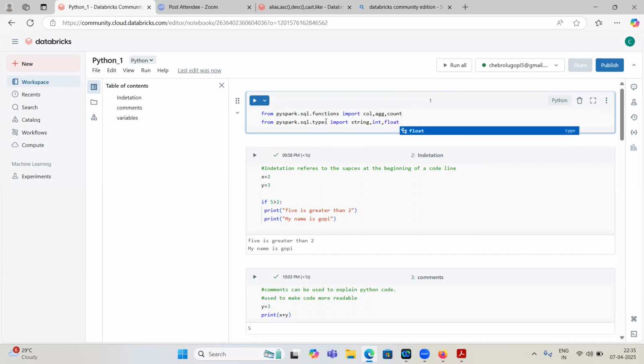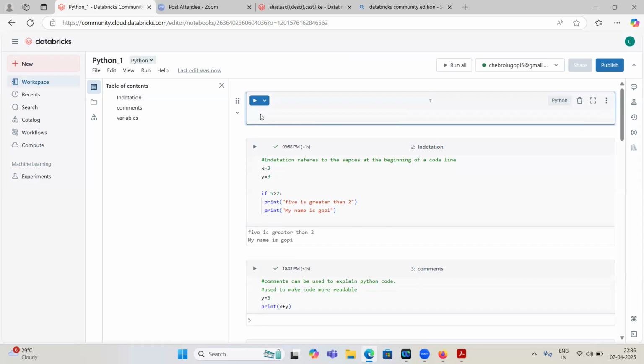As of now, for Python basics, we don't require any libraries. That's why I did not discuss them. Whenever we discuss PySpark architecture and Databricks architecture, and we work on some transformation, at that time I will show you. Okay. Thank you.